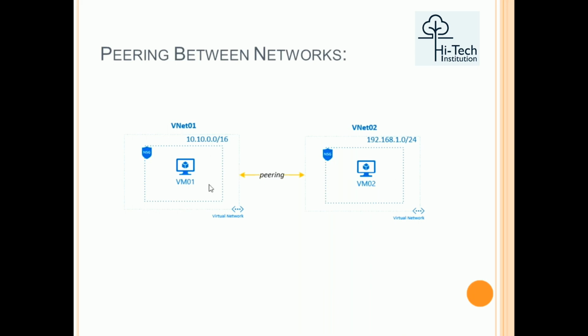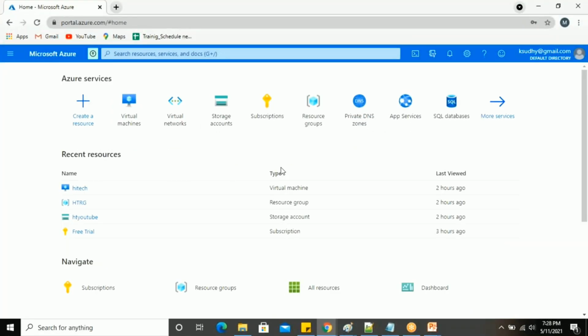So there will be two different VNets, and inside each VNet there can be multiple subnets with a lot of virtual machines. The virtual machines can communicate across the different virtual networks. This is the concept of VNet peering in networks. We'll try to configure this in the console.